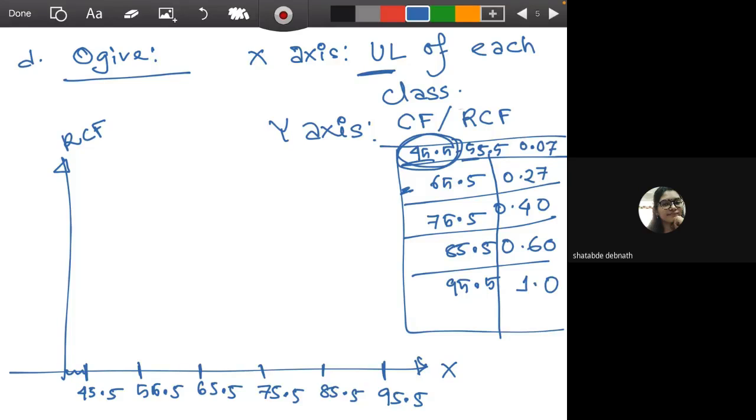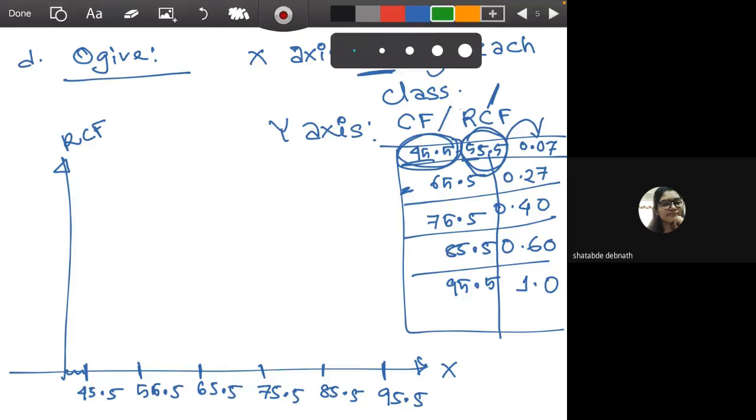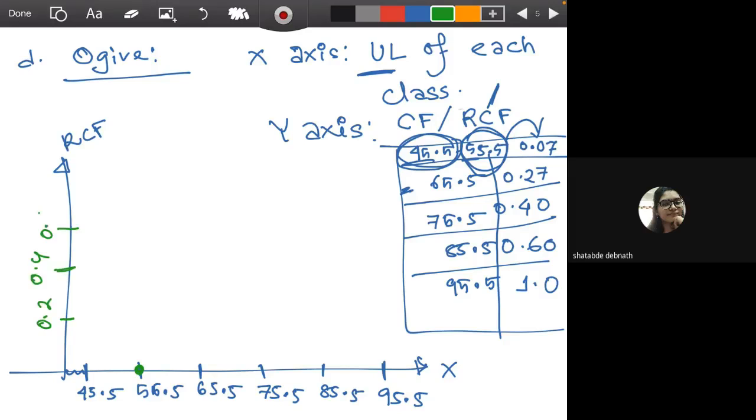Okay, so now against the upper limit of each class we will plot the relative cumulative frequency. For the first class the upper limit is 55.5 and the corresponding relative cumulative frequency is 0.07. Suppose the scale is 0.2, 0.8 and then 1.